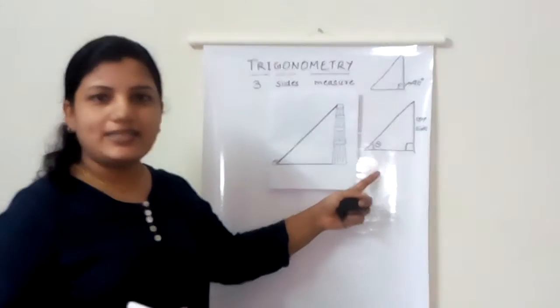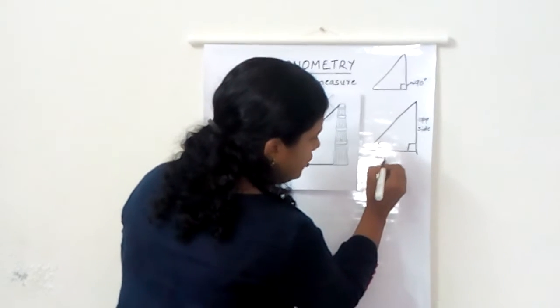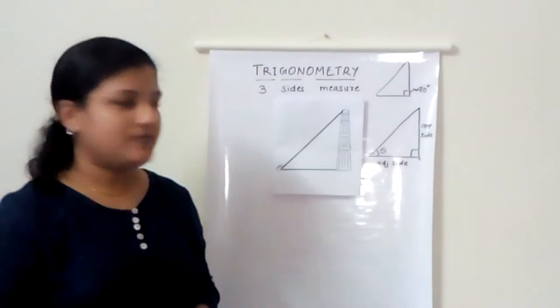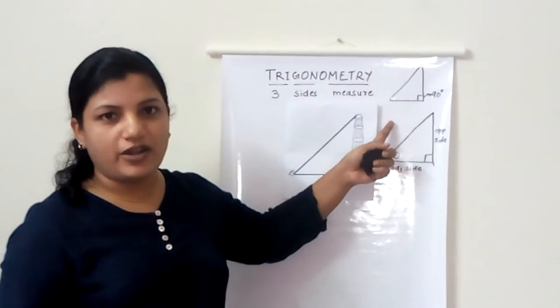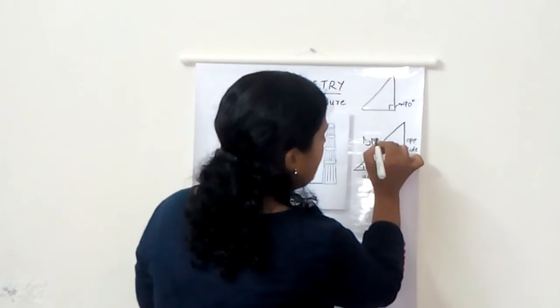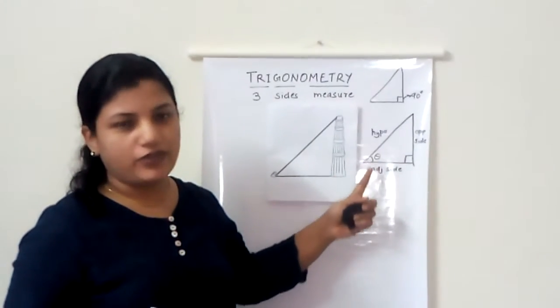Then the side that is next to theta is called the adjacent side, where adjacent just means the side that is next to it. And of course we know the hypotenuse never changes. The hypotenuse is always the side that is opposite to the 90-degree angle. That is the longest side of the triangle.